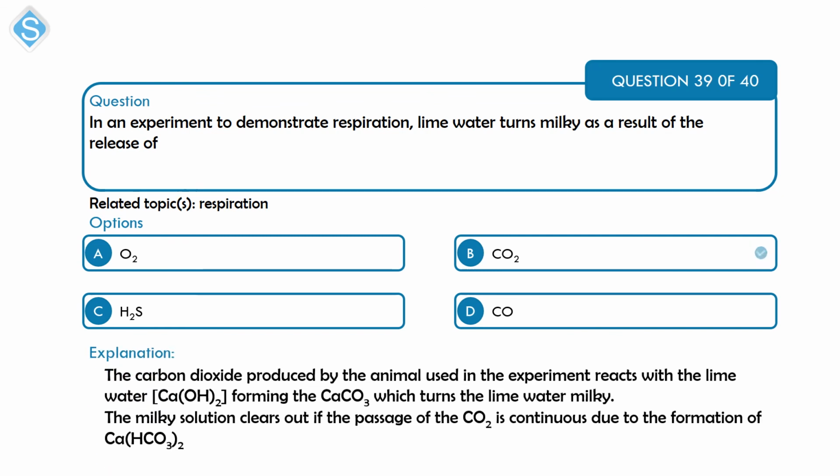Right, the correct option here is option B. The carbon dioxide that is produced by the animal used in that experiment is going to react with the lime water, that is calcium hydroxide, forming calcium carbonate. It forms calcium carbonate, which turns the lime water milky. Now, if the carbon dioxide is continuously passed through that lime water, then that milky solution is also going to clear out due to the formation of calcium hydrogen carbonate.